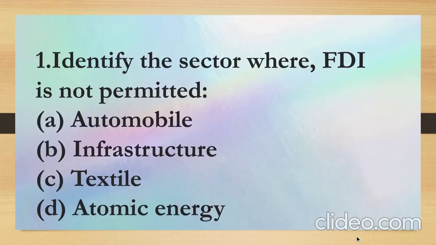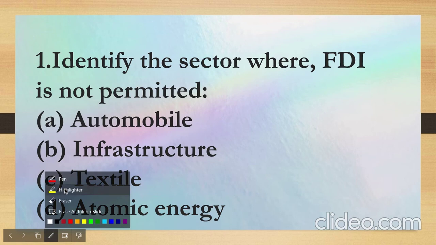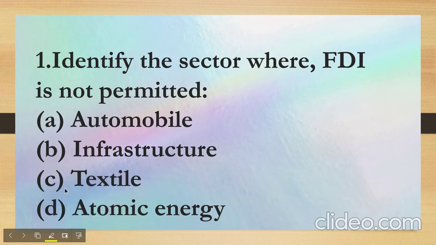Let's begin. This is the first question which says identify the sector where FDI is not permitted. Now FDI is foreign direct investment, okay? And there are a total of 8 sectors where FDI is not allowed, neither through the government route nor through the automatic route. And the correct answer to this question would be atomic energy.